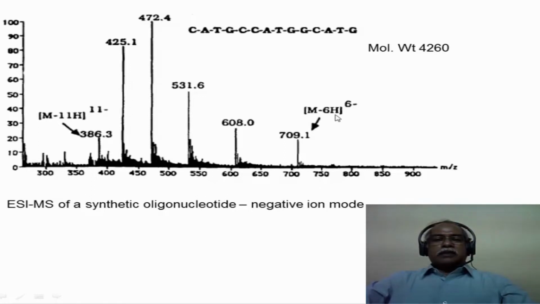Nevertheless, one can see, for example, all the way up to M minus 11H. In other words, 11 negative charges are present in the skeleton of this particular polynucleotide. And if you divide the 4,260 by 11, you essentially get around 386 or so, corresponding to the molecular weight of this particular oligonucleotide molecule.